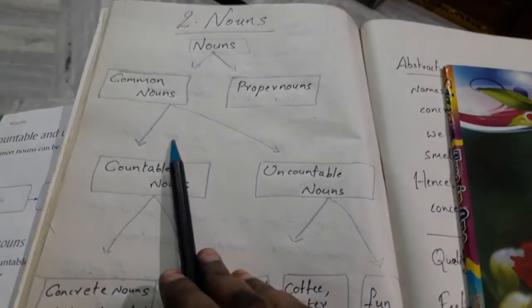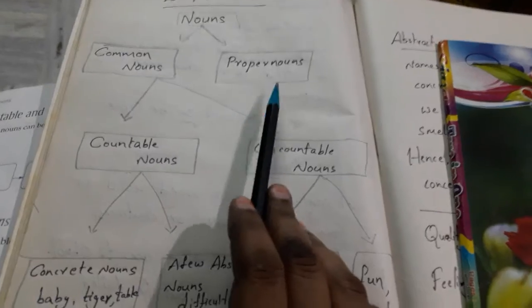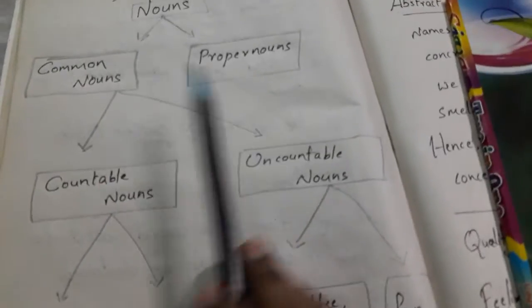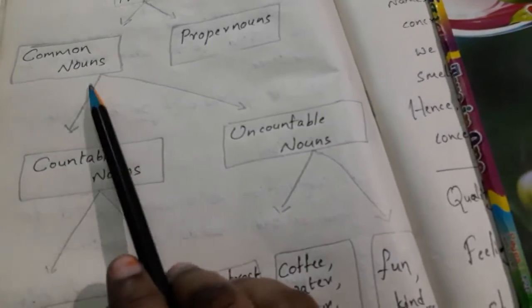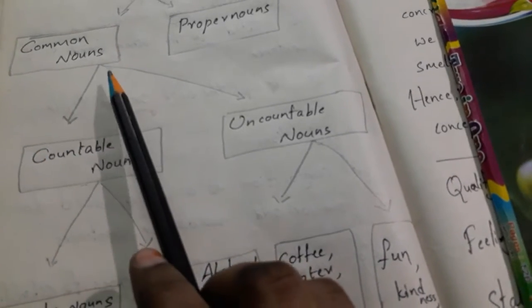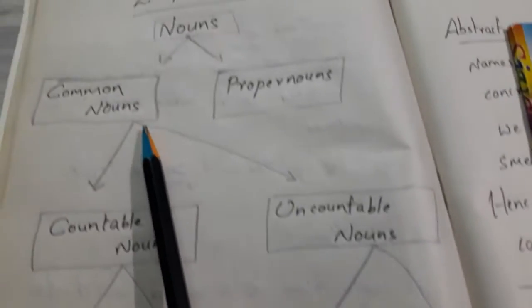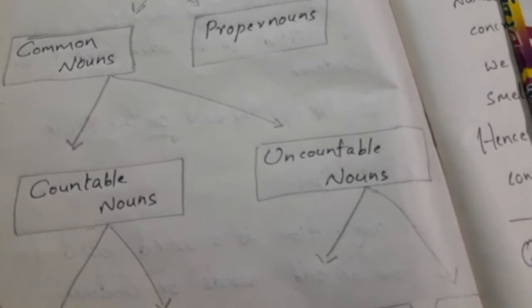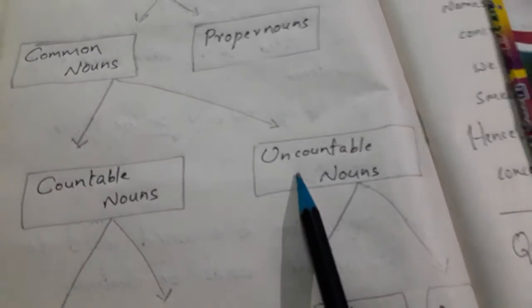Next, we don't have any subkinds for proper nouns, but we have two kinds of common nouns. Common nouns are divided into two: countable nouns and uncountable nouns.